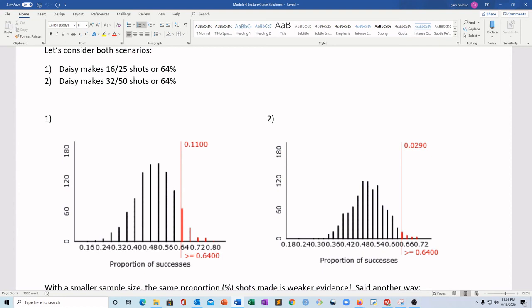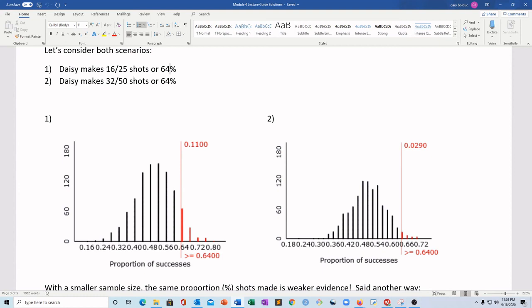But the more you do something, the more the overall statistic you're calculating will get closer and closer to the true actual parameter value. So if Daisy really knows she's better than 50%, then it's good for her to take more shots, because even if she starts off bad, right? Her first 5 shots, airball, airball, airball. That's not going to look good.